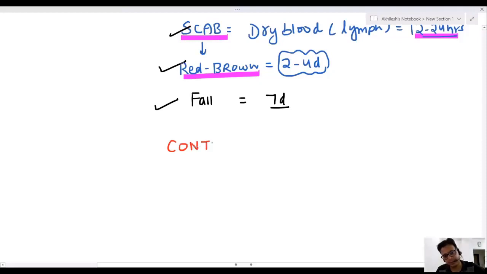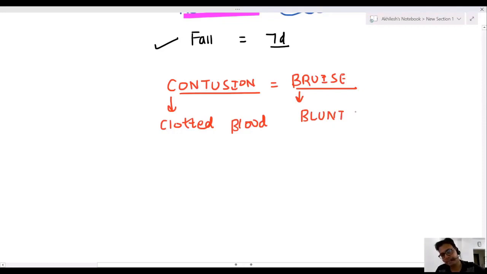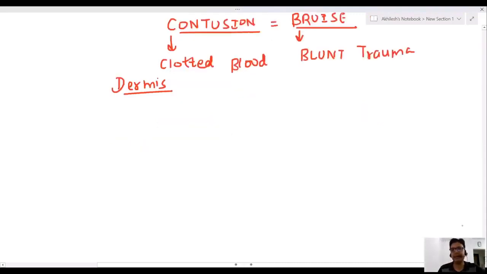Now I'm coming to the second injury, contusion. And Dr. Saab, contusion is also known as bruise. Sir, C for contusion, C for clotted blood, B for bruise by blunt trauma. What happens, sir? It is an injury of dermis.